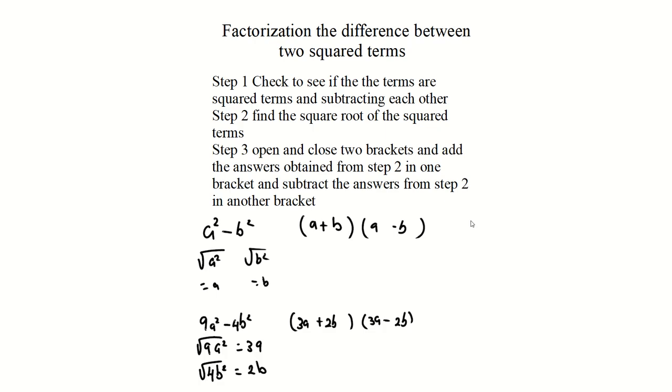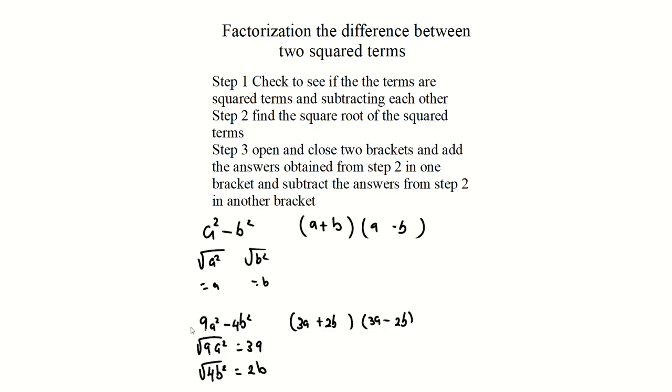Check to see the terms are squared and they're subtracting each other. That's step 1. Step 2, find the square root of the two squared terms. Step 3, open and close two brackets. One bracket is going to have plus and the next one is going to have minus. So you're going to add the answers you get in the second step, which is when you find the square root of the two squared terms, you're going to add those two terms and then you're going to subtract these